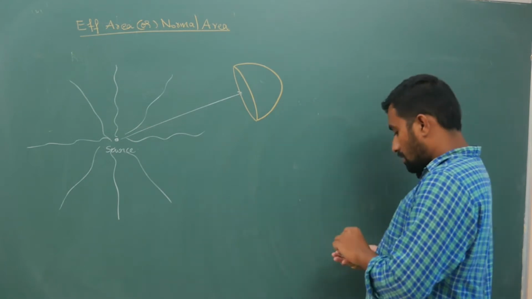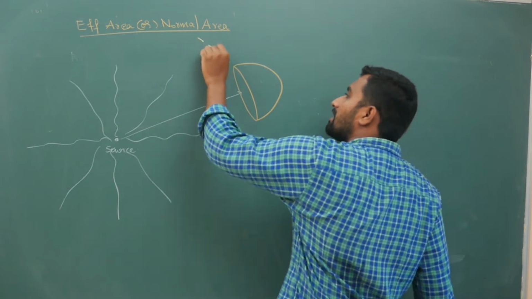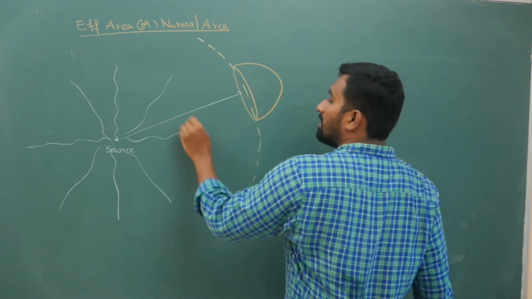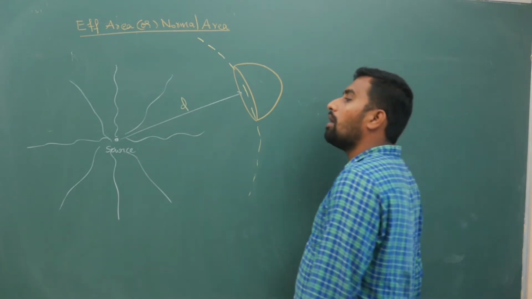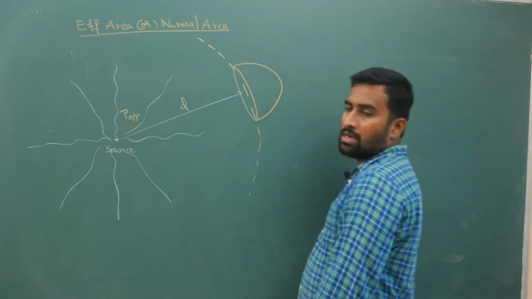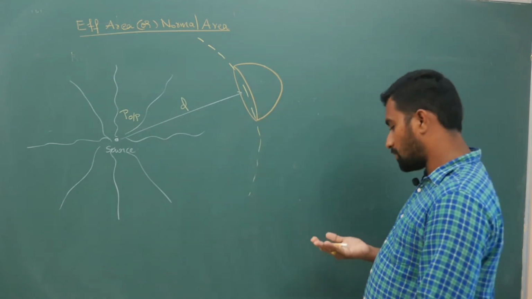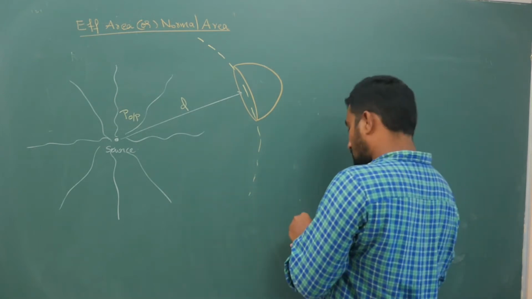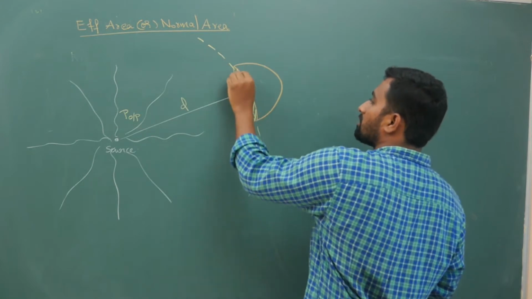Now if you are trying to calculate energy received, let us say this distance is D. Now your output power is P output. Now if you look at this, how much energy is going through this hemisphere means, how much energy goes through this area of pi r square.